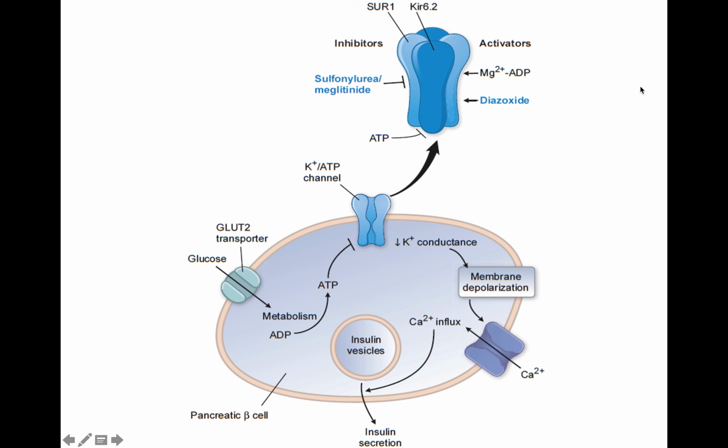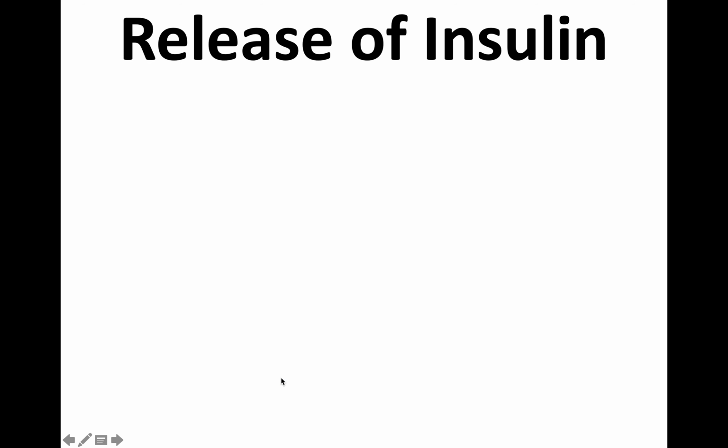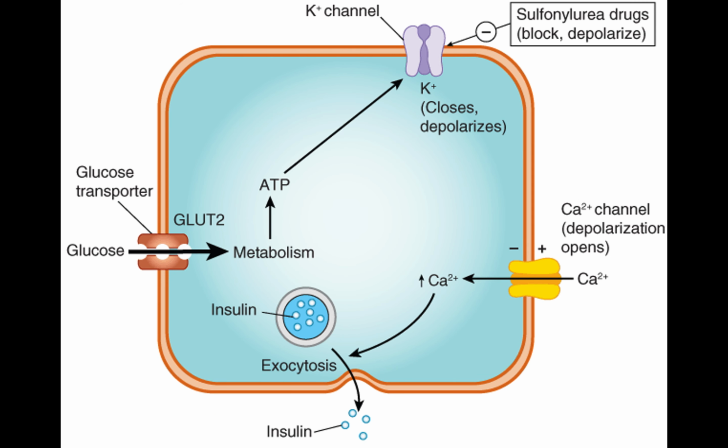Right. Now we are looking at a beta cell. Inside the beta cell there are insulin vesicles where the insulin is stored. I think I can depict this picture in a different way. This is a better one, and I think it's easier to understand. Again, this is a beta cell. You can see the insulin vesicles stored with the active insulin molecule, right? And this is the glucose transporter.